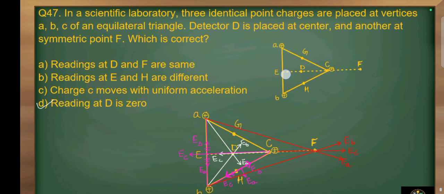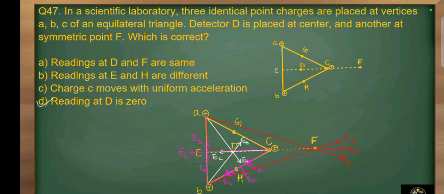Now we will move to our last question, that is question number 47. In the scientific laboratory, three identical point charges are placed at vertices A, B, C of equilateral triangle. Detector D is placed at the center and another at symmetric point F. Which is correct? Here the diagram is given, that is the three identical charges are placed at point A, B and C. So if we calculate the electric field at point D, the electric field due to point A and point C and point B, that is the net electric field at point D is 0.